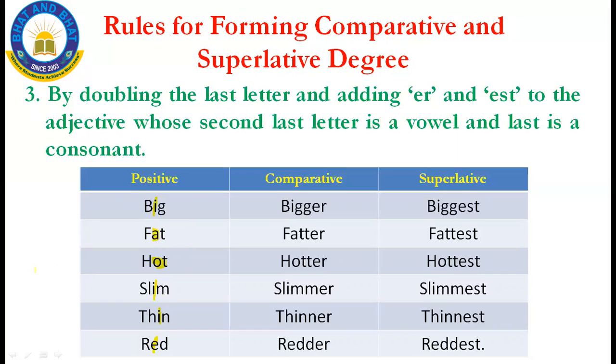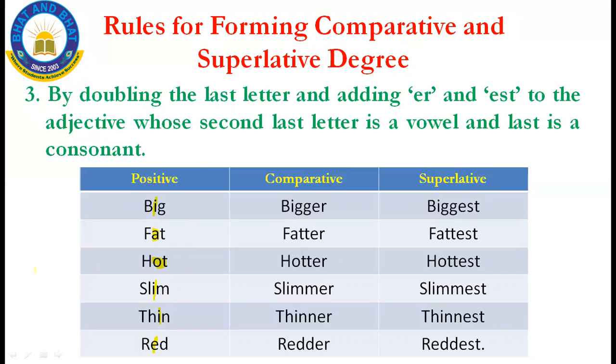And then the last letter is a consonant. Keep in mind, the last second letter is a vowel, and then the last letter is a consonant. See the last letters: g, t, t, m, n, d. These are all called consonants.